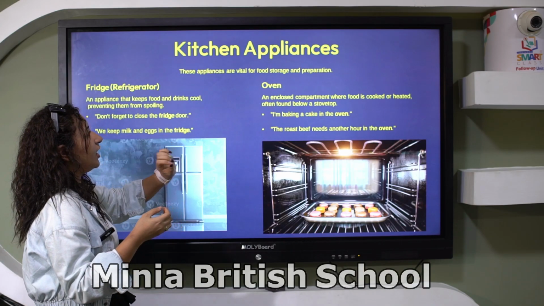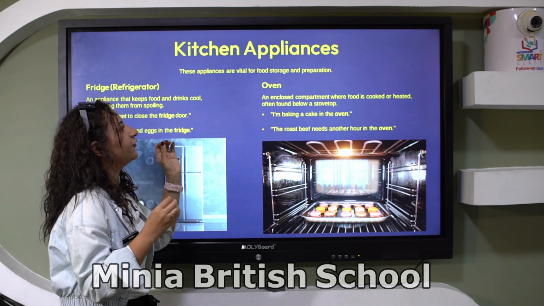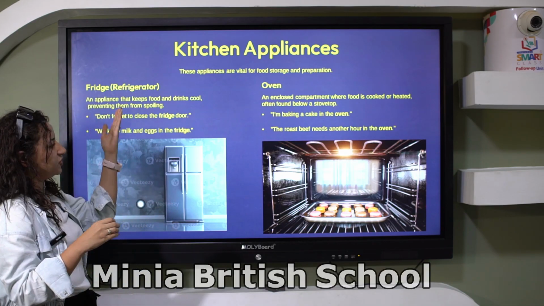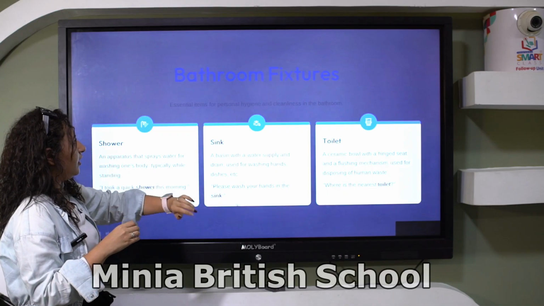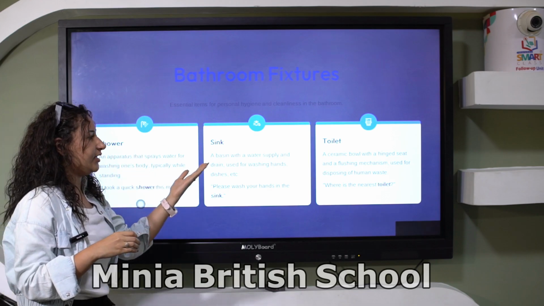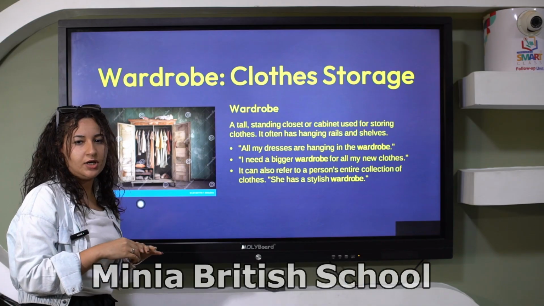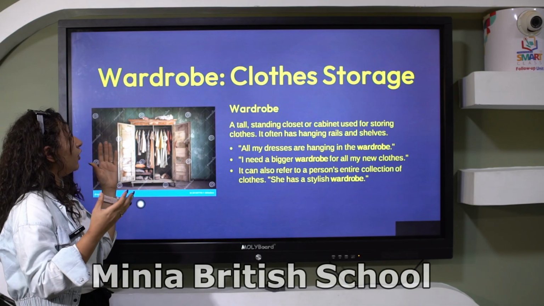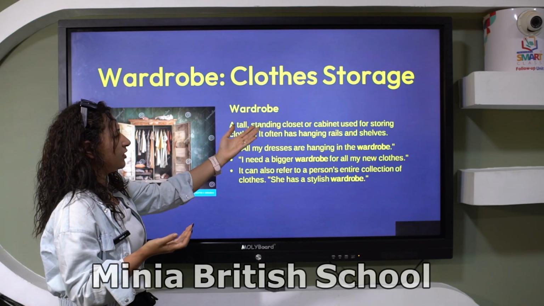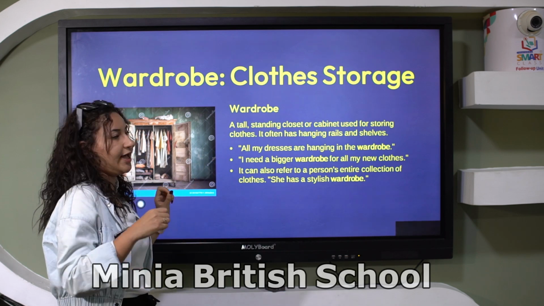Okay, kitchen appliances. What are appliances? These appliances are vital for food storage and preparation, like a fridge and oven. Bathroom fixtures. Here we have shower, sink, and toilet. Wardrobe, clothes storage. The synonym of it is closet. A tall standing closet or cabinet used for storing clothes. It often has hanging rails and shelves.